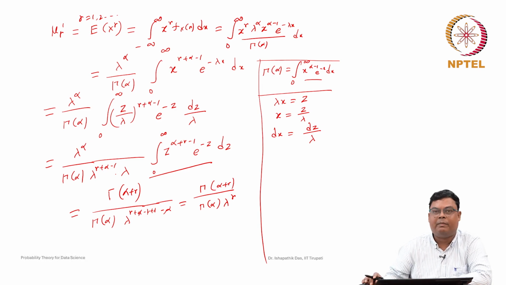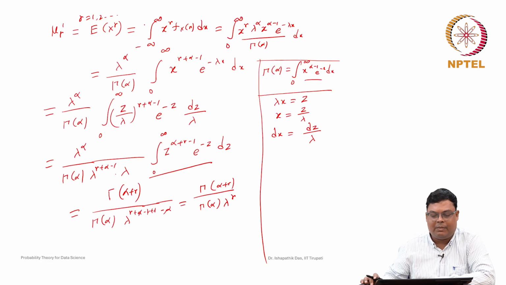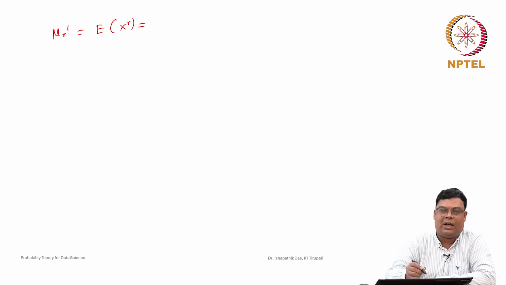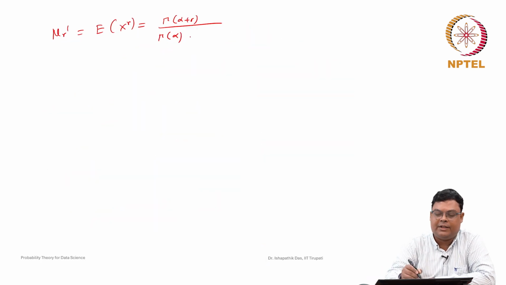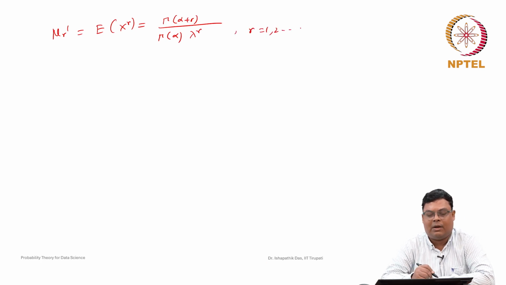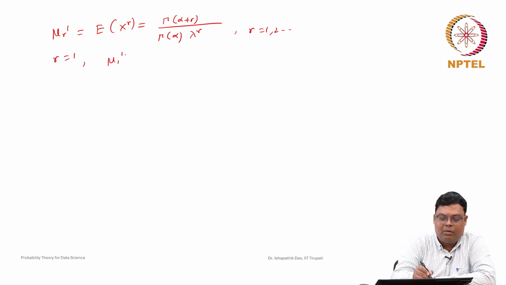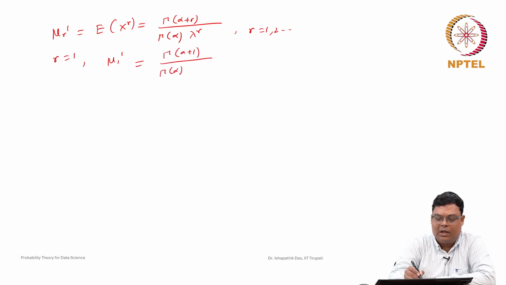Now, what we found is that mu r dash, which is nothing but the expected value of x to the power r, is coming as gamma alpha plus r by gamma alpha and then lambda to the power r, for r equal to 1, 2, like this, any positive integer values. Now, if you put r equal to 1, we will get mu 1 dash. This is nothing but gamma alpha plus 1 by gamma alpha by lambda.